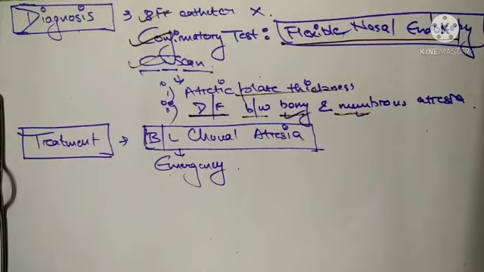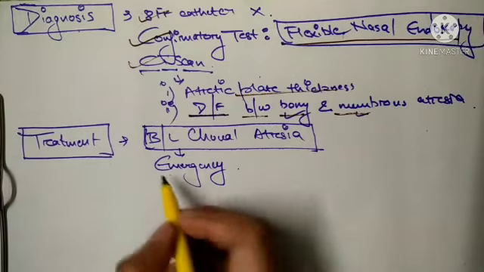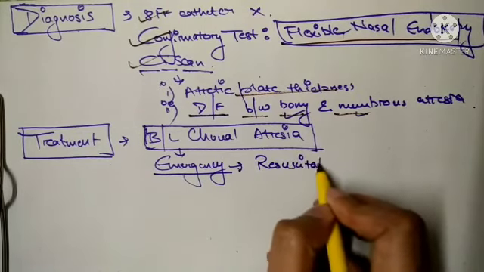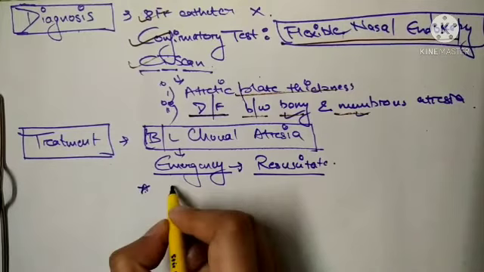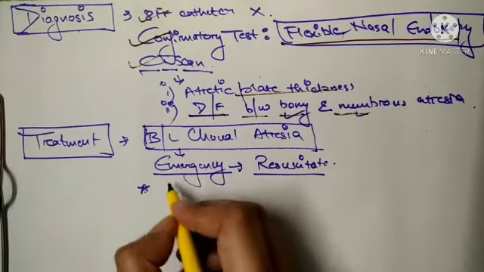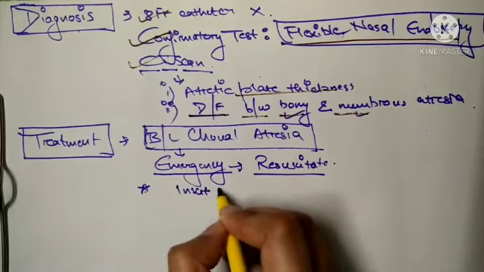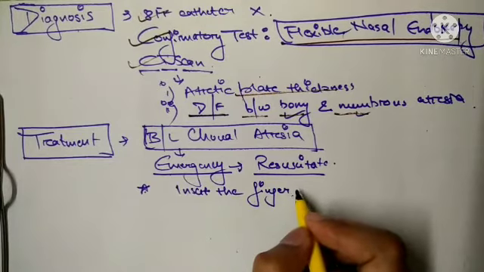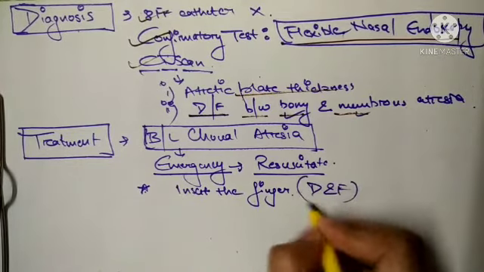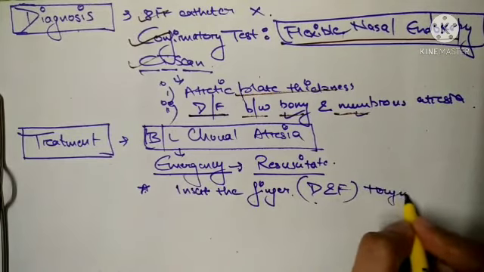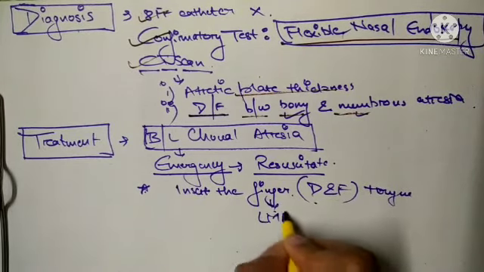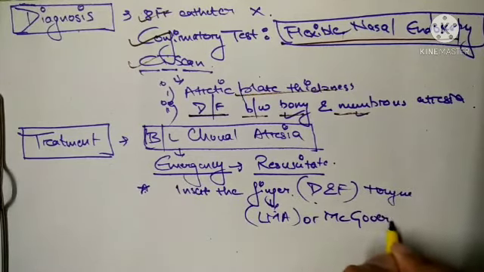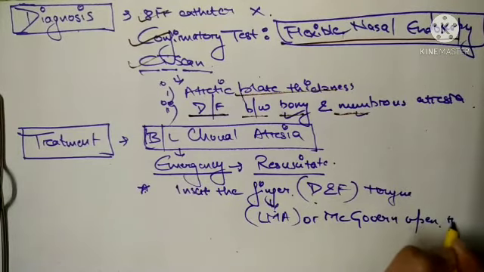Yes, if it is a bilateral choanal atresia, it is an emergency. For this, you need to resuscitate the baby. Sometimes resuscitation is required. Before resuscitation, first you have to insert the finger and push the tongue. How do you push it? Down and forward. And then you will replace it with the oropharyngeal airway, or with the McGovern open tip nipple.